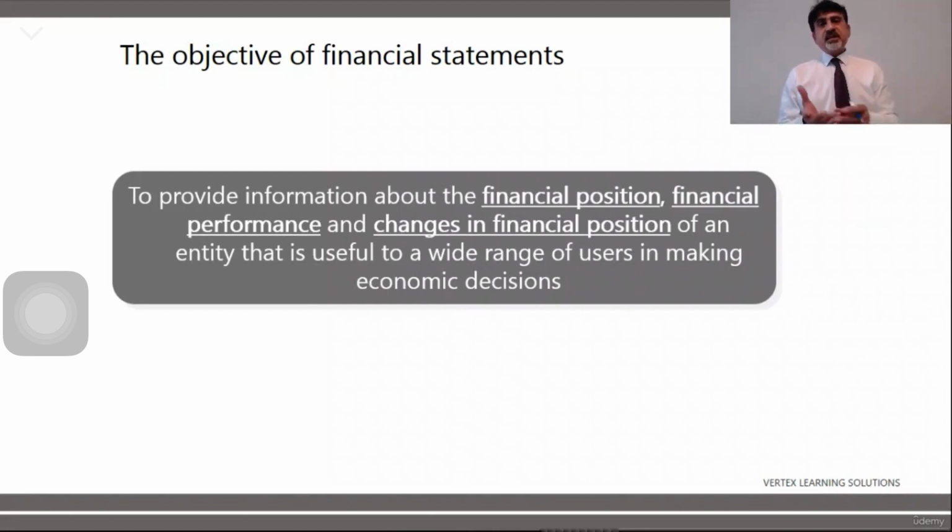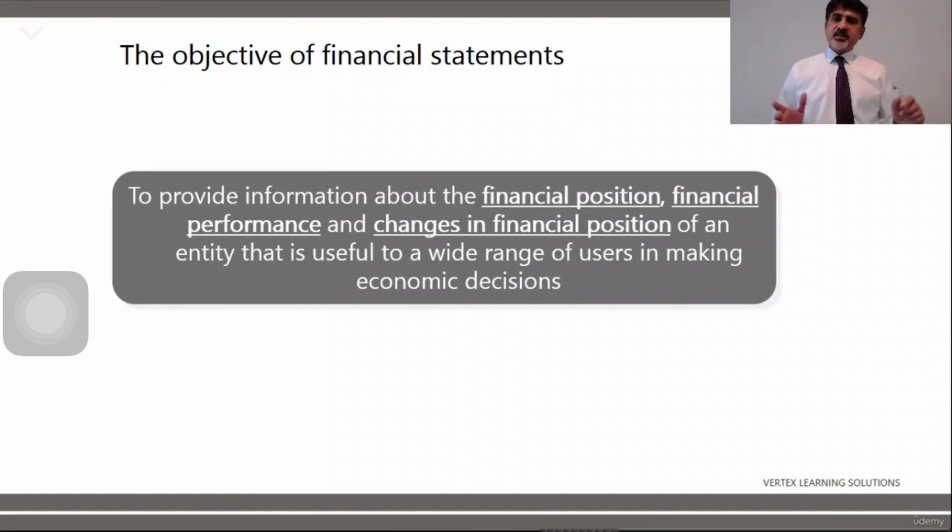Groups of users means employees, one group of users, shareholders, another group, suppliers, customers, tax authorities, other government departments, investors, future investors.